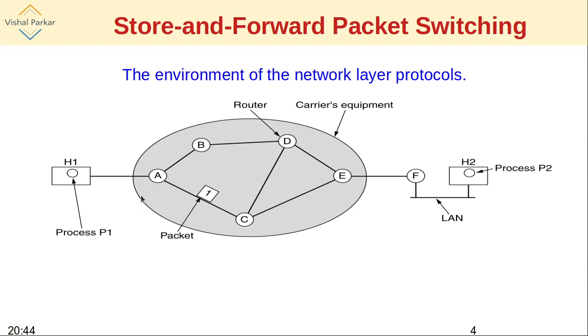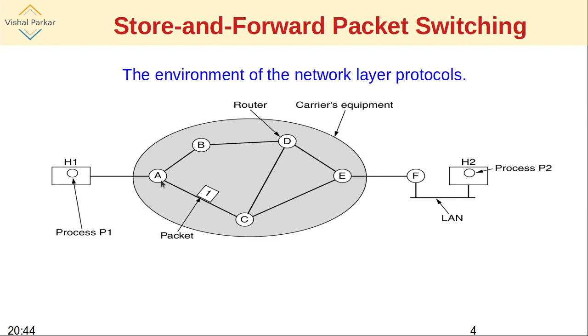Now if the message was divided into 4 different packets, the first packet will originate from H1 and will be sent to the first router to which H1 is connected, that is A. A will accept the packet fully and check whether the packet has been received fully without any problems.